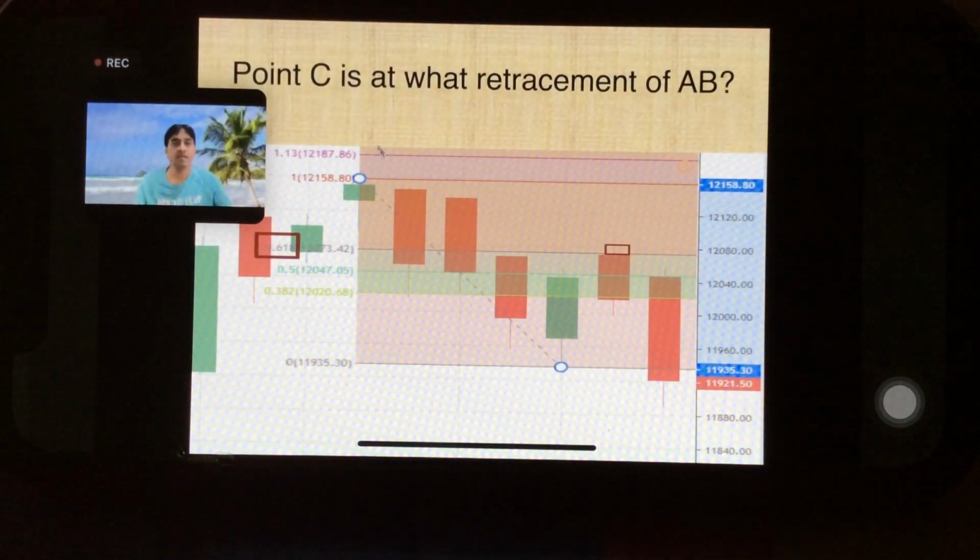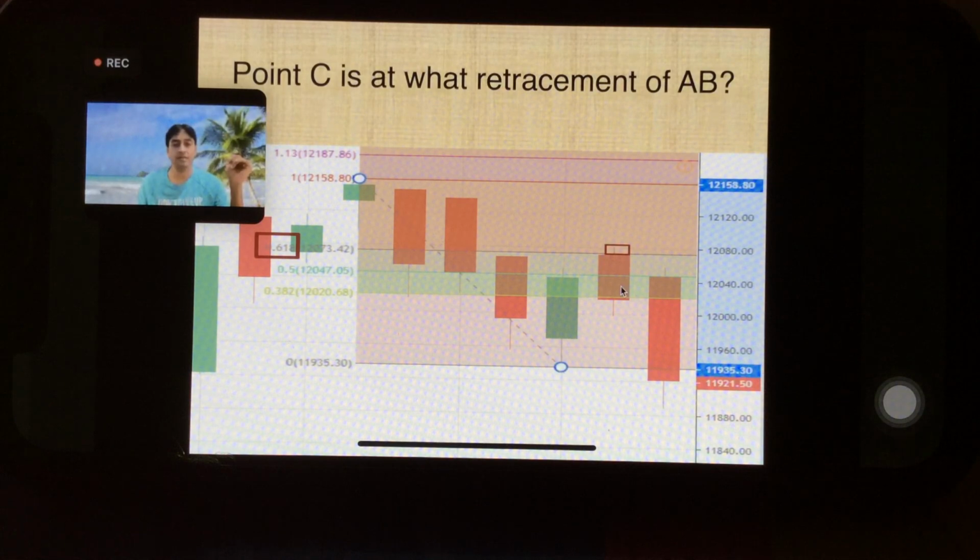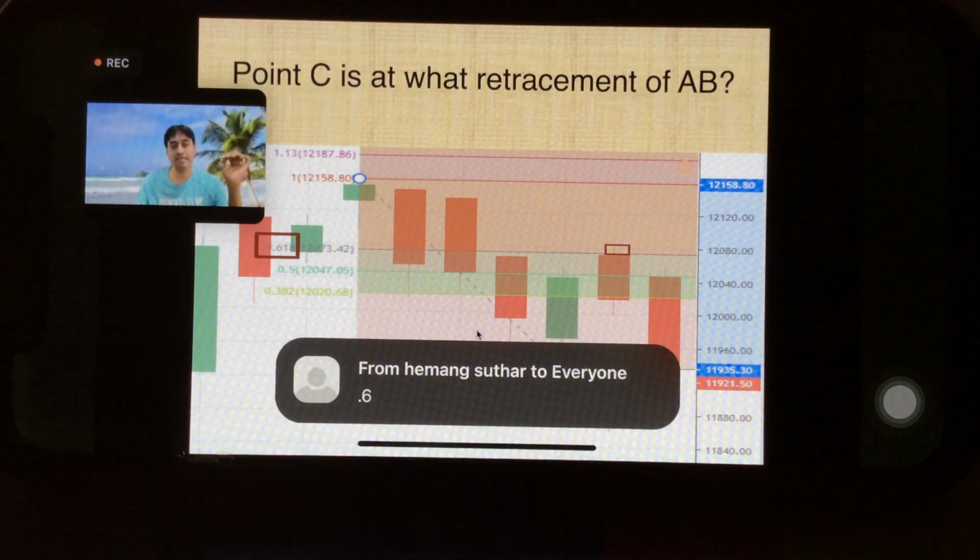Now point C is at what retracement of AB? So what we have to do? We have to use the Fibonacci retracement tool, downward one. Start from this point 12,158 and drop here to 11,935. So your C point is coinciding with which Fibo? Retracement. Only Fibo means retracement. Price dropped from here to here, went up with a retracement, and price is again dropping down. So it's coinciding with 0.618, right? 61.8% or 0.618 retracement.